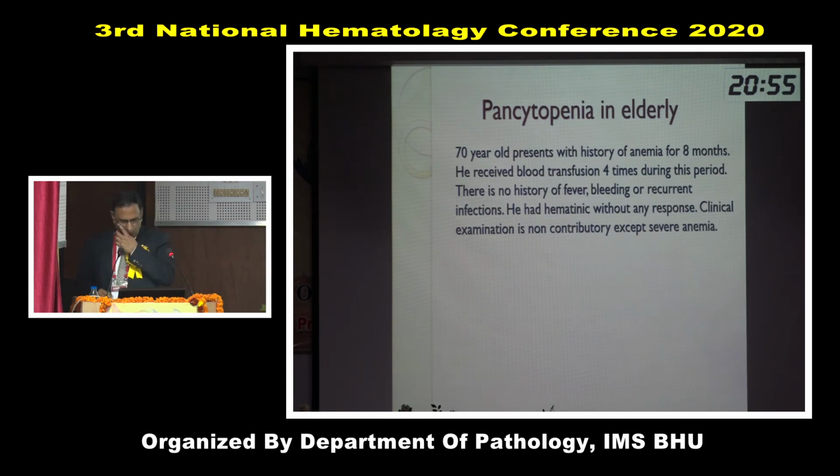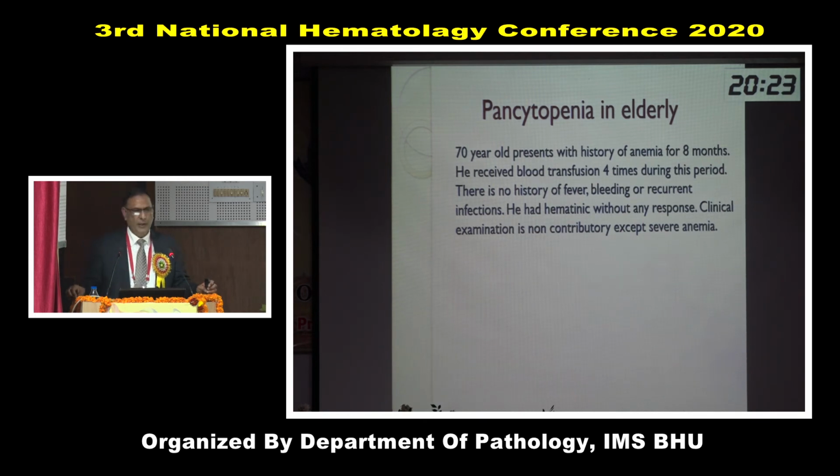Now this example: a 70-year-old presents with a history of anemia for 8 months. He received blood transfusion 4 times. There is no history of fever, bleeding or recurrent infection. He had hematinics without any response. Clinical examination is not contributory except severe anemia. On examination, there was no lymphadenopathy, no hepatomegaly, no splenomegaly, and history was also non-contributory.